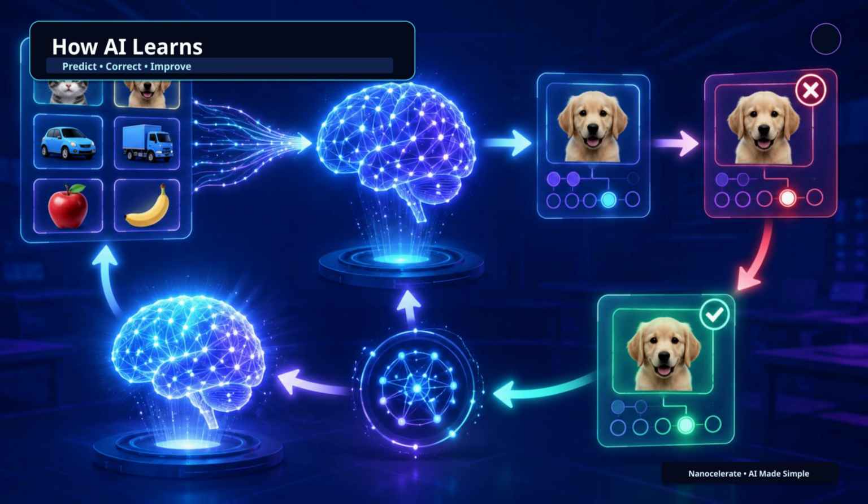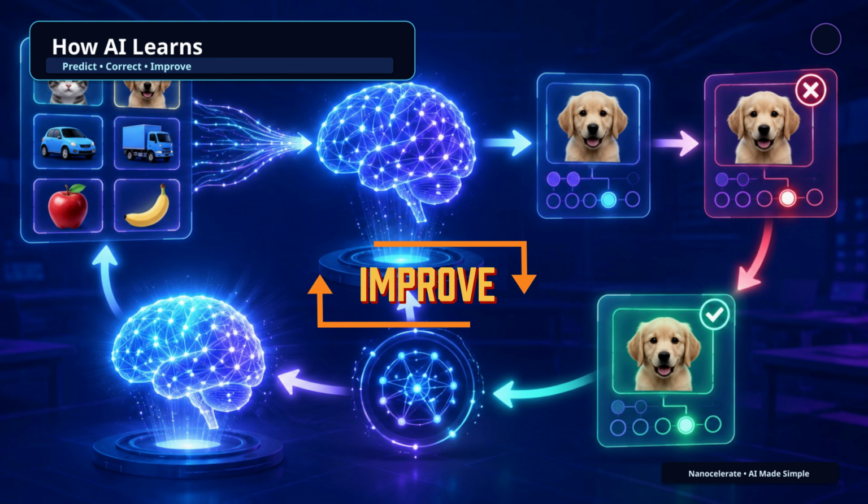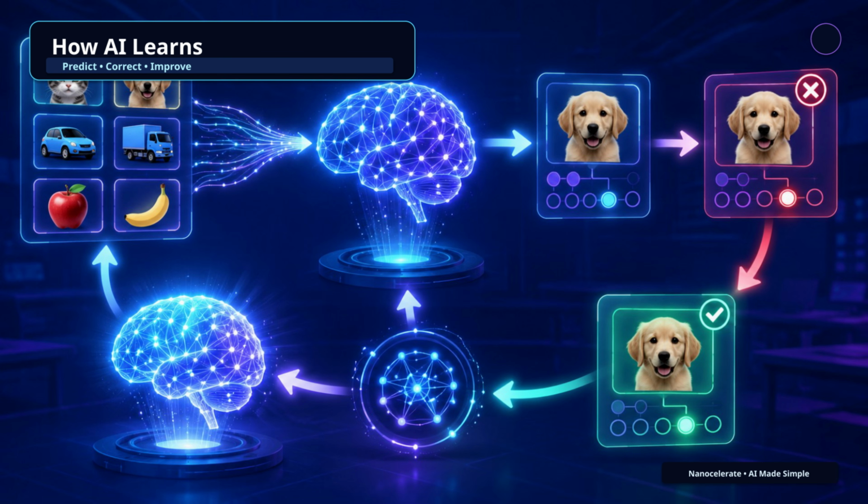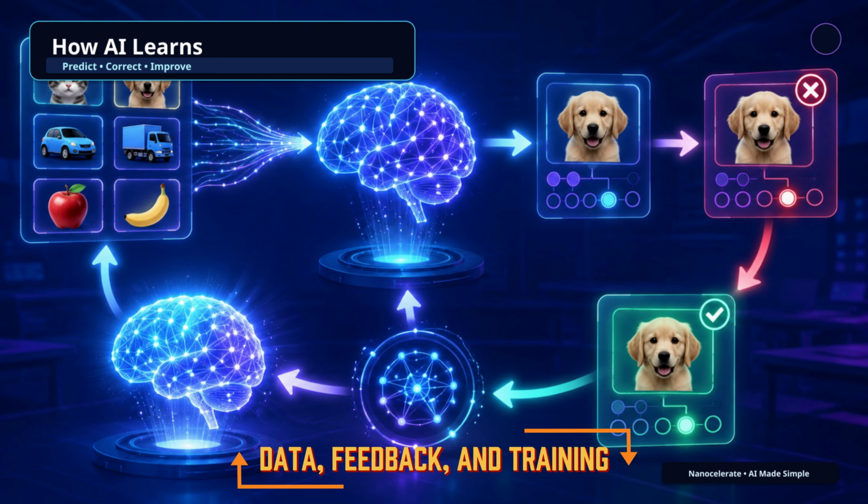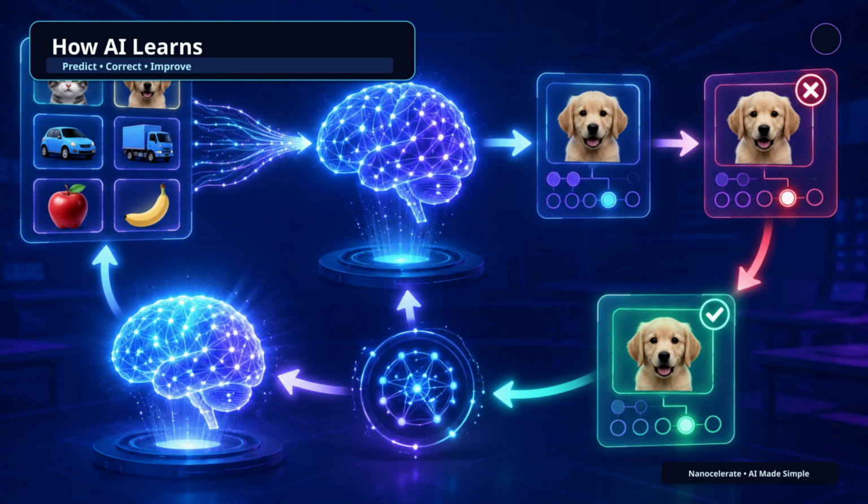How AI learns. AI learning is like practice first. The system makes a prediction. Then it checks if the prediction was right or wrong. If it was wrong, it adjusts itself. Then it tries again and again. This is how many AI models improve over time. They do not become perfect, but with enough data, feedback, and training, they can become very good at specific tasks.